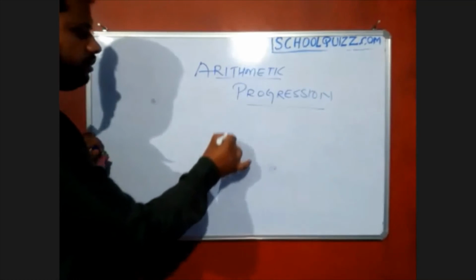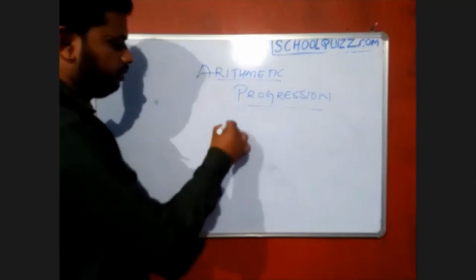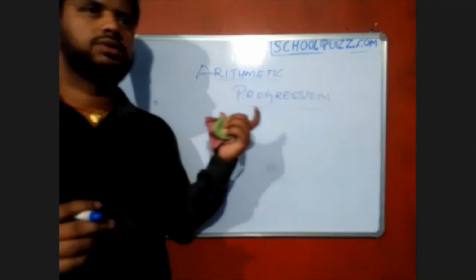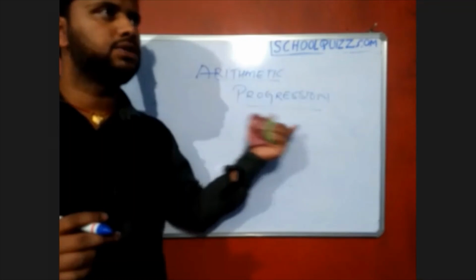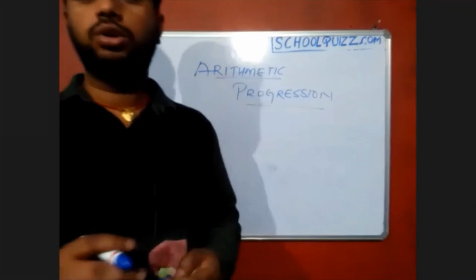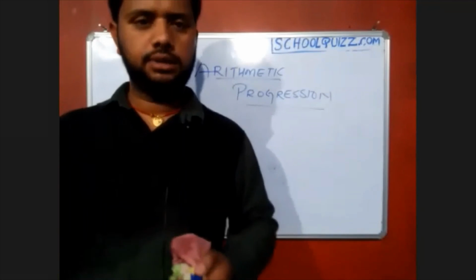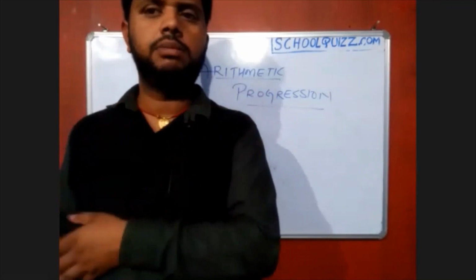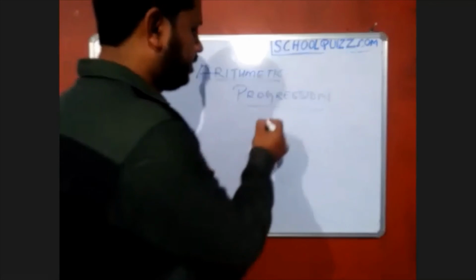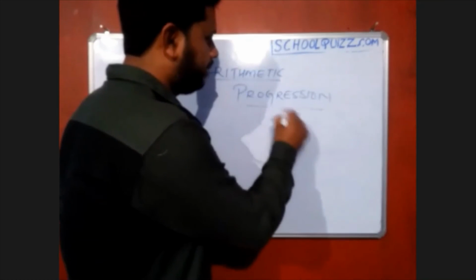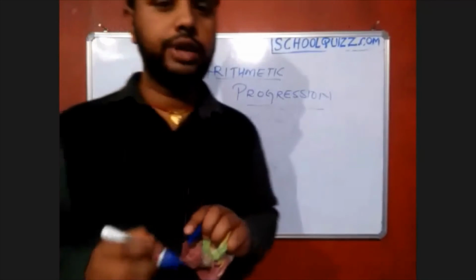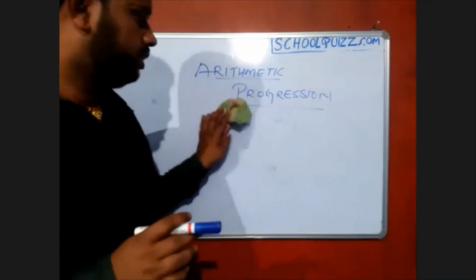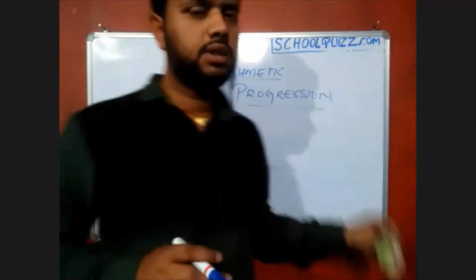So it can be added also. Suppose I am subtracting continuously. Suppose I am adding -2 continuously. So 1, minus 1, then -2 more gives minus 3, then minus 5, like that we can get the terms. That is also called a progression, because we are subtracting a fixed number, or you can say we are adding a fixed -2. Okay, a fixed -2 we are adding. So that's why that is called a progression. So these are the things in the arithmetic progression definitions.